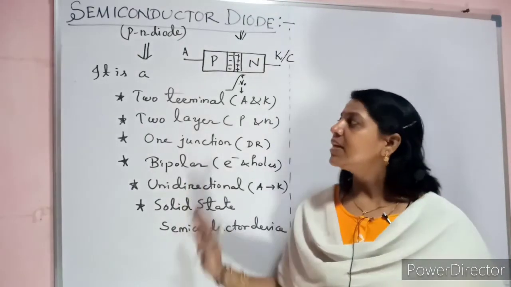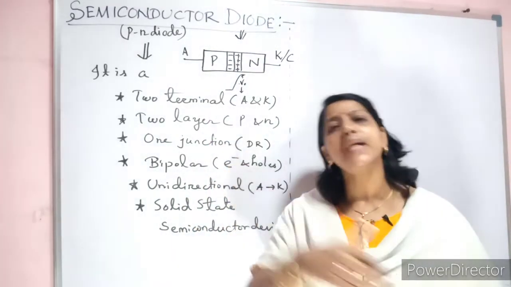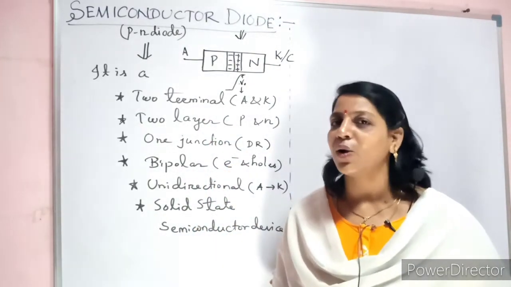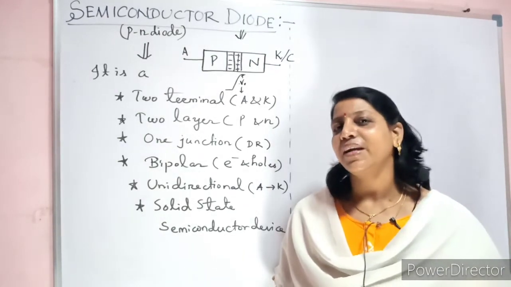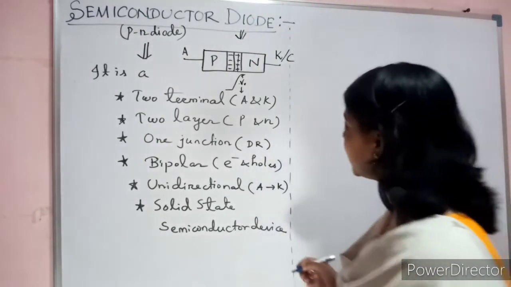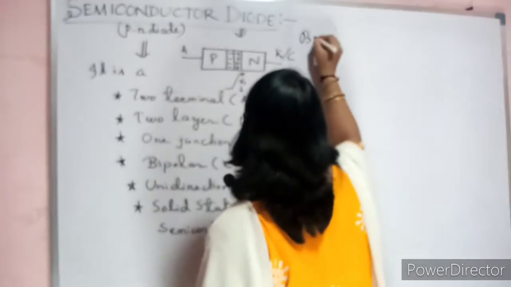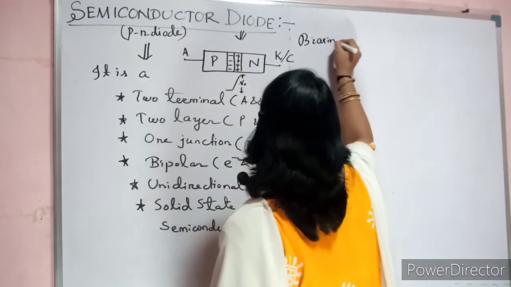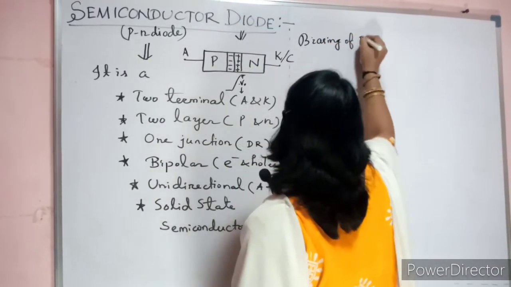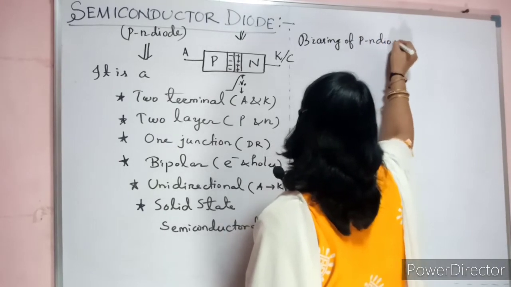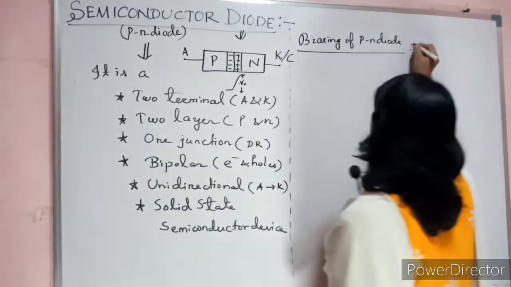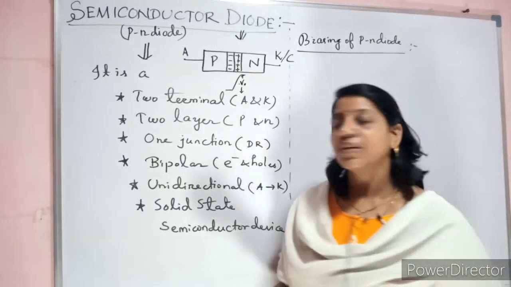Okay. So now let us see how we can operate the diode. That is called biasing of diode. Make the heading: biasing of PN diode. See, there are two types of biasing for the diode.